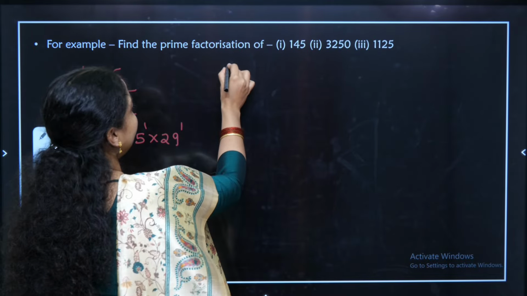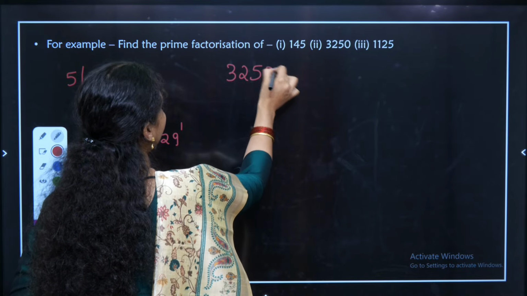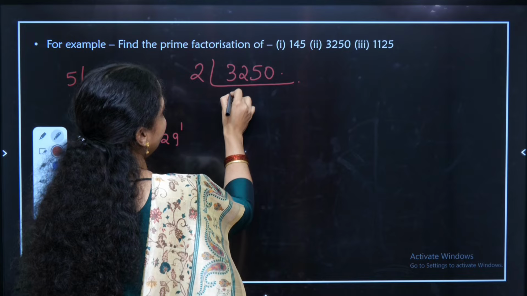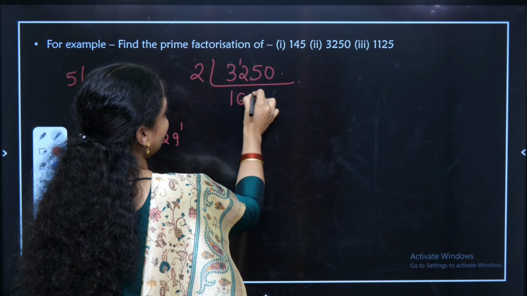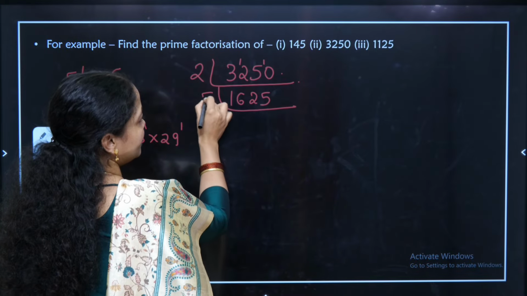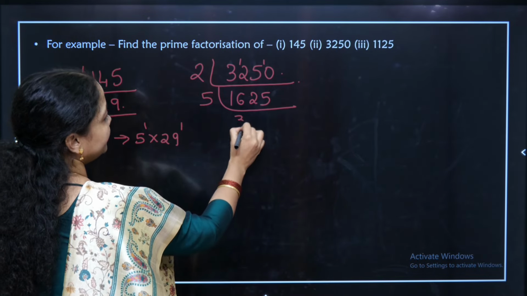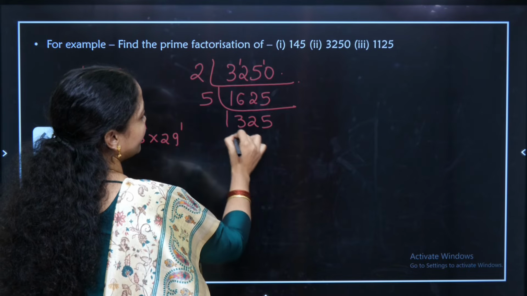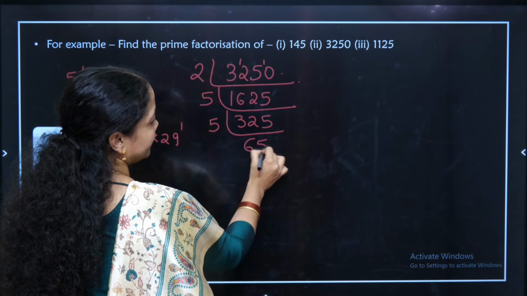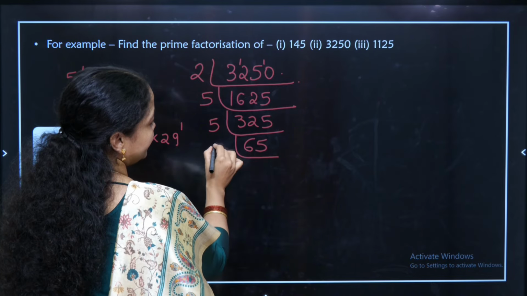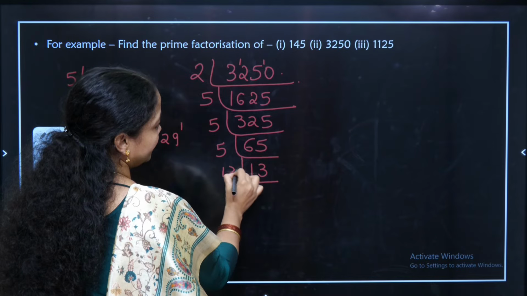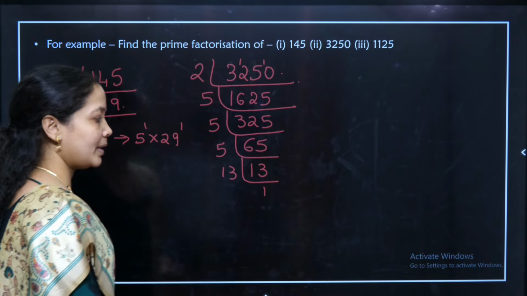Second example, 3250. Taking the prime factorization, I'll divide it with 2, a prime number, 2 ones are 2, 2 sixes are 12, 2 fives are 10, giving 1625. Again, 5 in my ones place, so divisible by 5. 5 threes are 15, 5 twos are 10, 5 fives are 25, giving 325. Again 5 in the ones place, so dividing by 5, 5 sixes are 30, 5 fives are 25, giving 65. Again 5 in the ones place, dividing by 5, 5 ones are 5, 5 thirteens are 65, giving 13. 13 is a prime number, so directly dividing by 13 giving me 1.